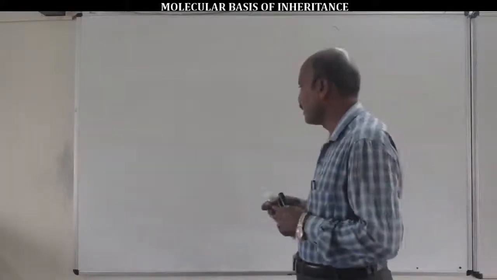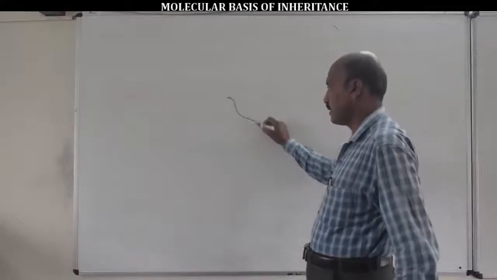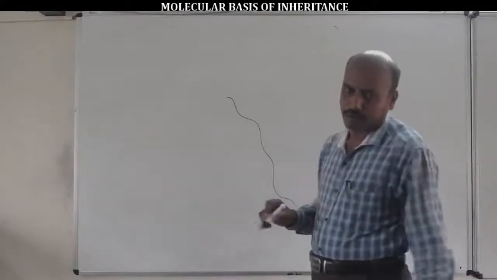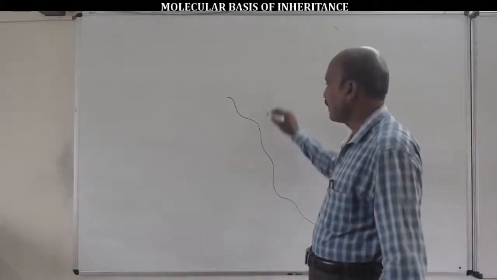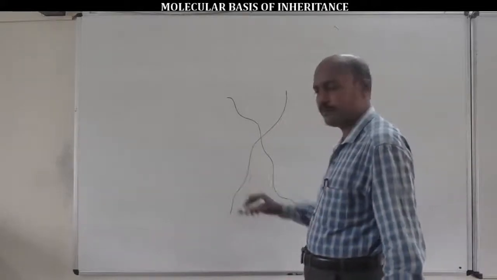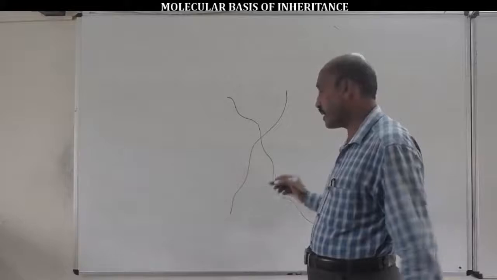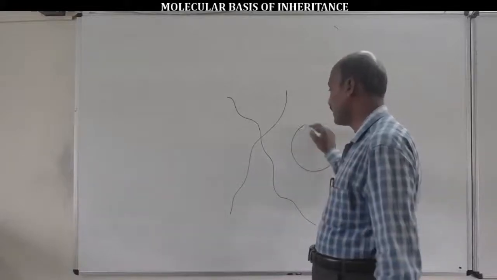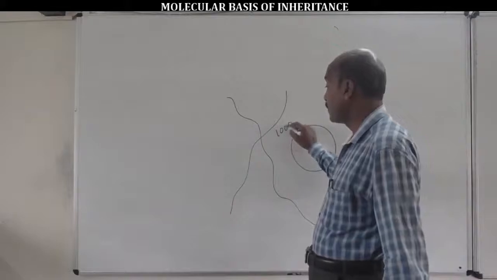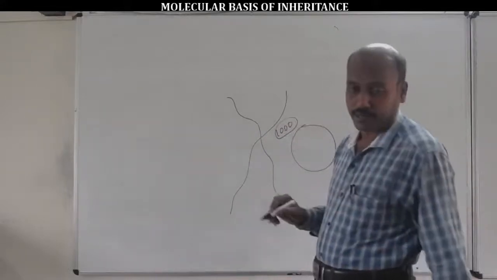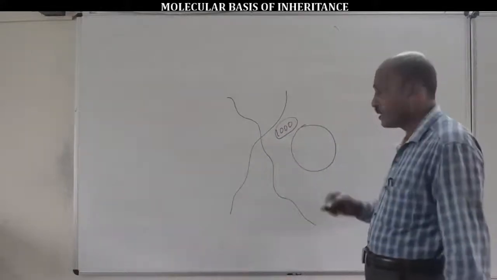The length of the DNA is important for statement-wise NEET or CET questions. The length of the DNA is some 1000 times longer than the dimension of the nucleus.